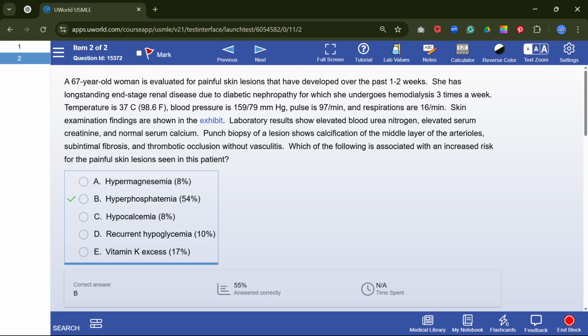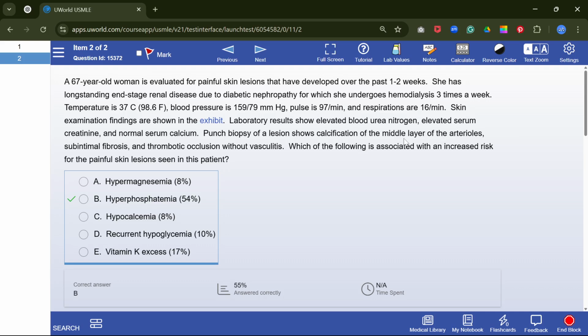BP is higher, 159/79, pulse 97, respiration 16, normal. Skin findings show this. Labs show elevated BUN, elevated creatinine, and normal serum calcium.